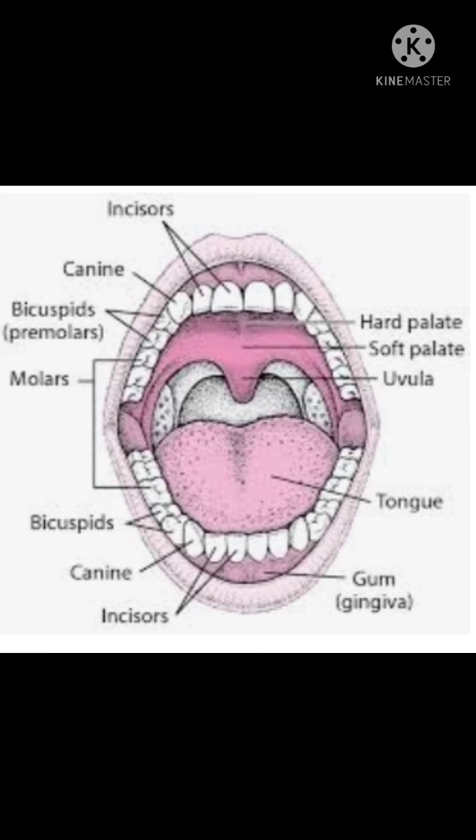So if you want to taste the food, we can only taste when we press the food against the palate present in the mouth region. The food in the mouth has to be broken down into tiny pieces to increase the surface area for the action of substances that aid in digestion.